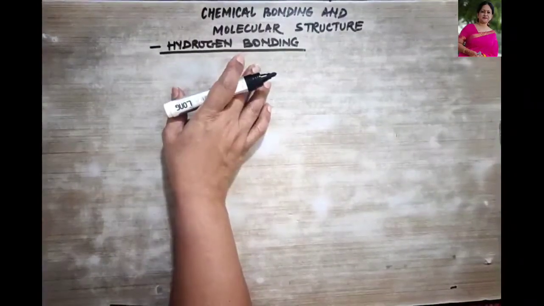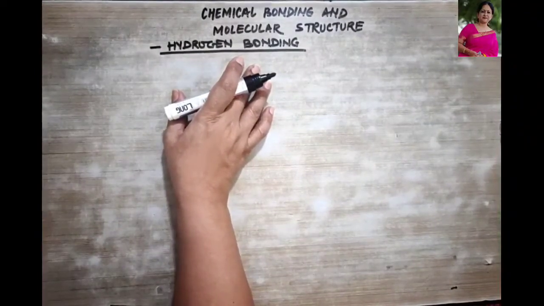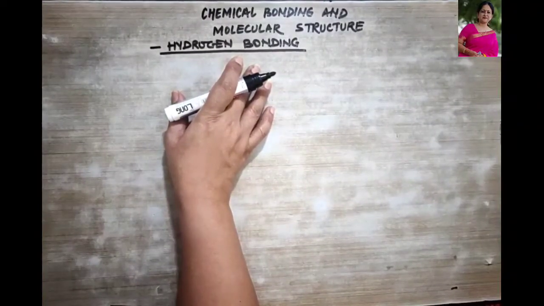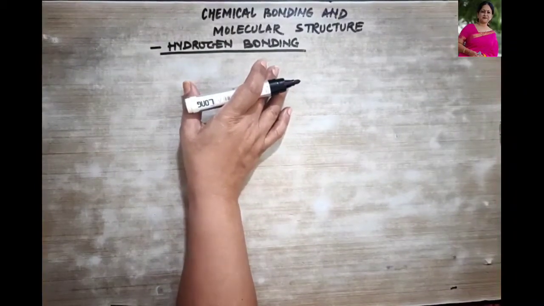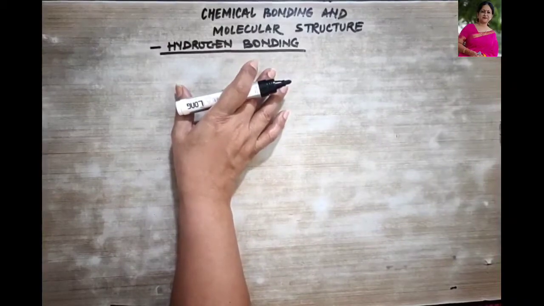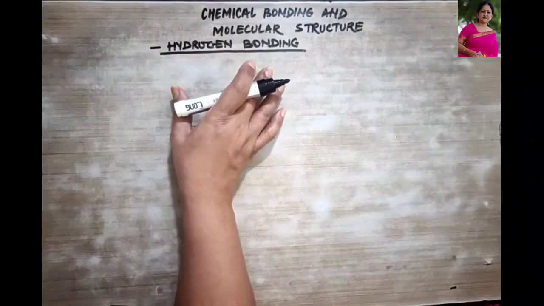Good morning children and welcome back to your chemistry class. Today in this chapter of chemical bonding and molecular structure we are going to discuss hydrogen bonding. Though you must be knowing about it, we are still going to talk about things in detail.